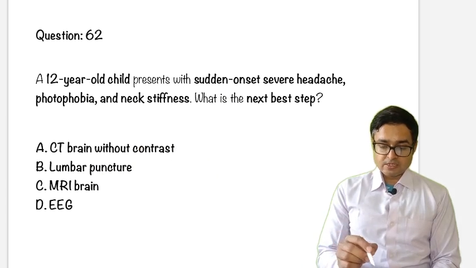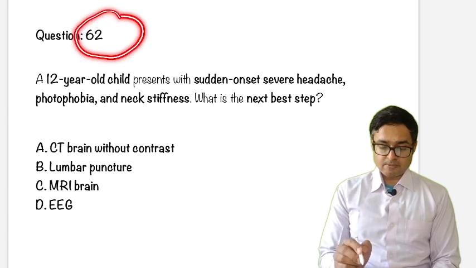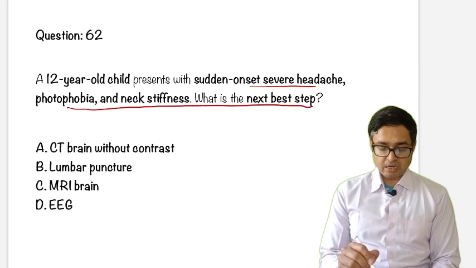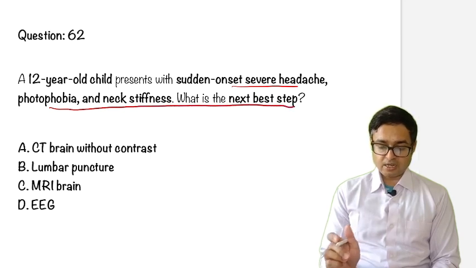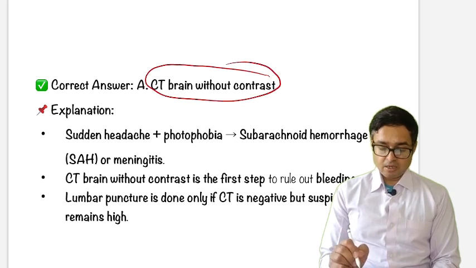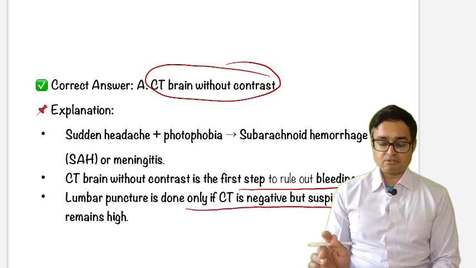Okay, question number 62. A 12-year-old child presents with sudden onset of headache, photophobia, neck stiffness. What will be the next best step? CT, lumbar puncture, MRI, and EEG. Answer will be CT brain without contrast, because we have to rule out bleeding. Lumbar puncture is done only if CT is negative, but suspicion remains high.